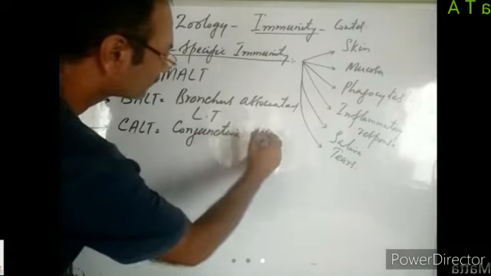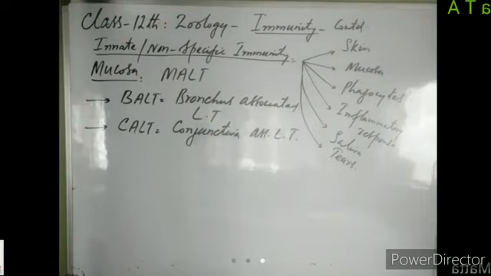You know, the exposed part of our eye is covered by a thin membrane. That thin membrane which covers the exposed part of our eye is known as conjunctiva. And that conjunctiva has some mucus and some lymphoid tissue in it. The lymphoid tissue which is present in the conjunctiva of the eye is known as conjunctiva associated lymphoid tissue.